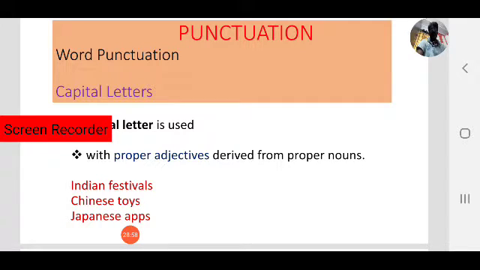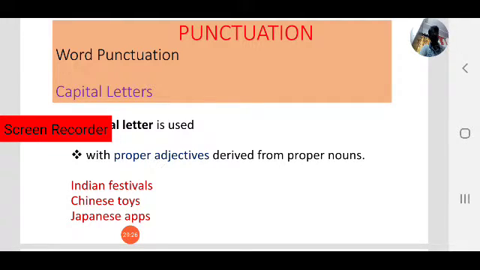Next one, Chinese toys or Chinese apps. Nowadays our central government has banned many apps belonging to China. You can use Chinese toys, Chinese apps, Japanese toys or Japanese apps, because Japanese, Chinese and Indian are adjectives.